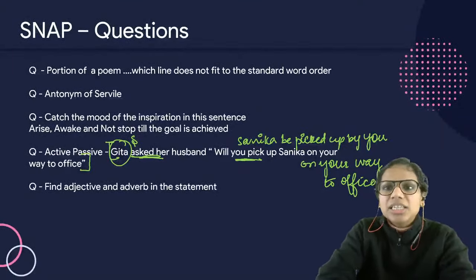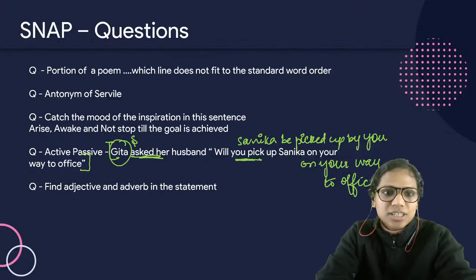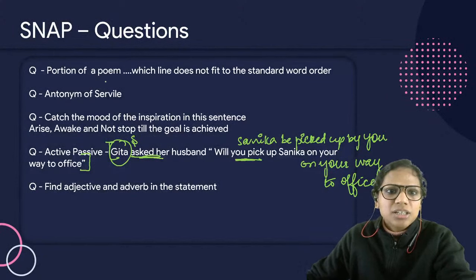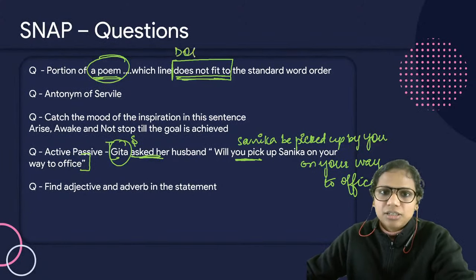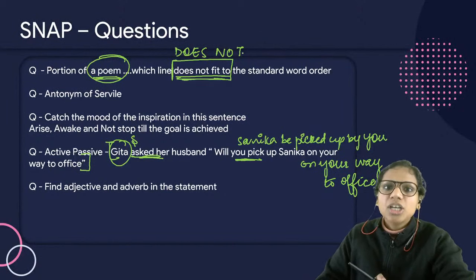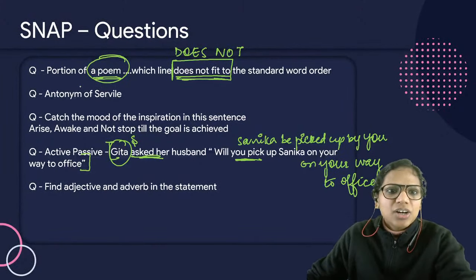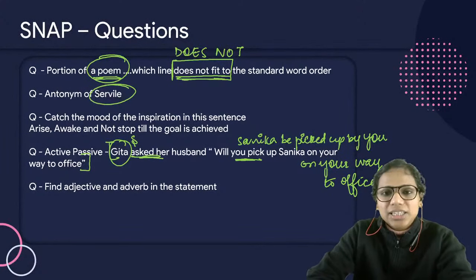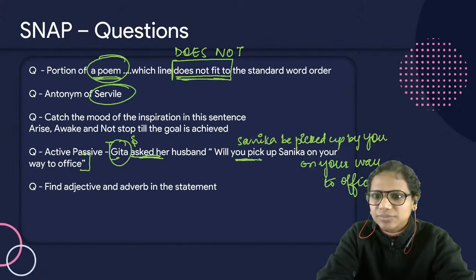Going ahead, a poem has been asked again in all the three slots. Here also, this time the question changed: which line does not fit the standard word order was asked. So you had to read the question pretty carefully. Antonym of servile was asked. What does servile mean?